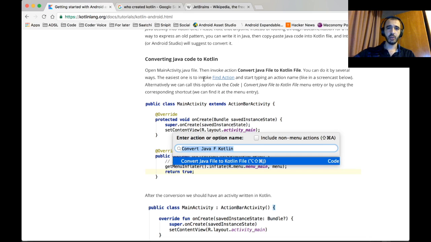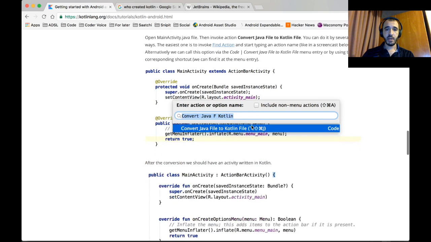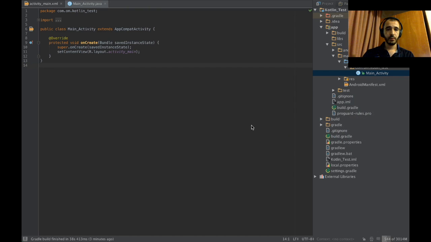Converting Java code to Kotlin. Open main activity. Invoke convert Java data. Okay. Find action. Okay. Enter action. Okay. This is Command Shift A to open this dialog. Command Shift A. Convert.